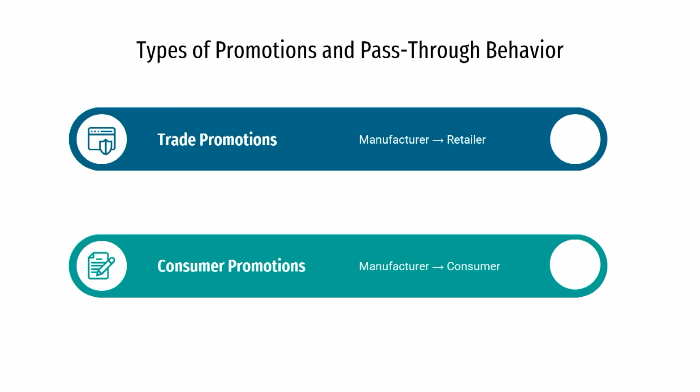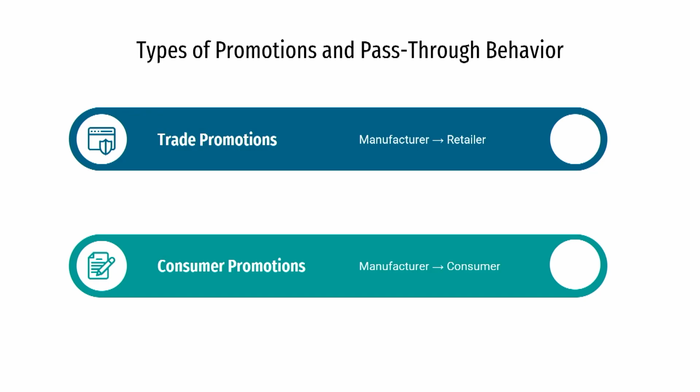Now, let us look into the types of promotions and pass-through behavior. So, what is trade promotion? Trade promotion is the discount or promotional initiative given by the manufacturer to the intermediary. It can be a retailer, a wholesaler, or a distributor.